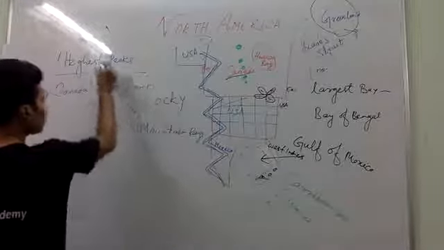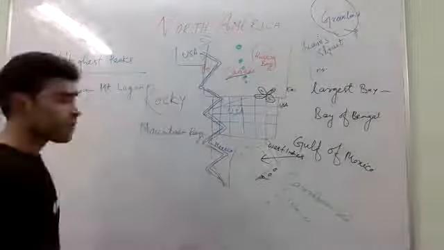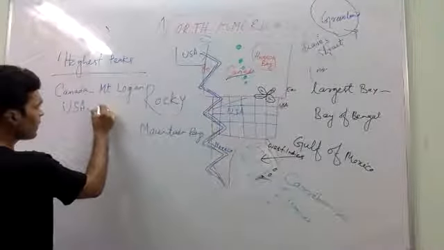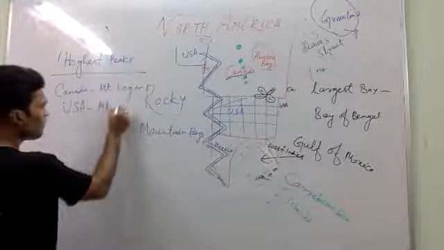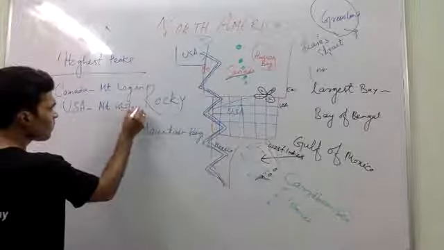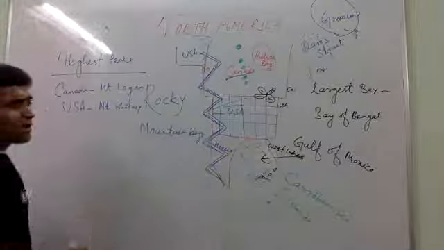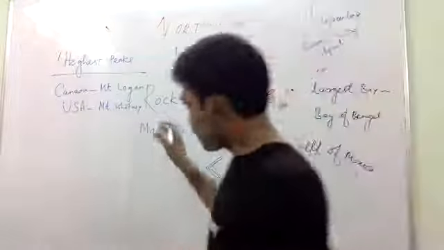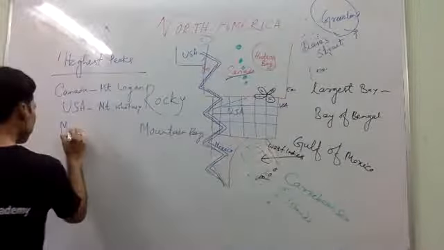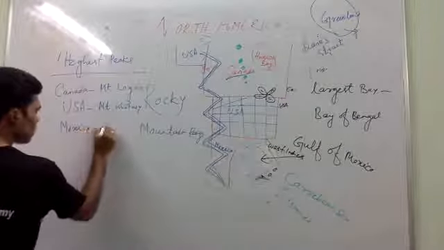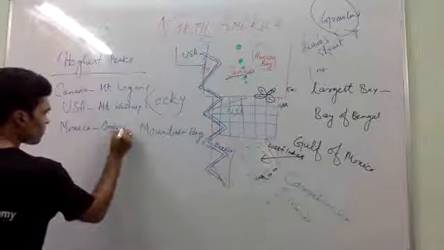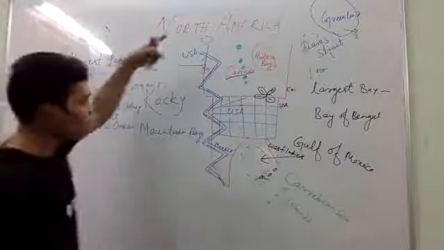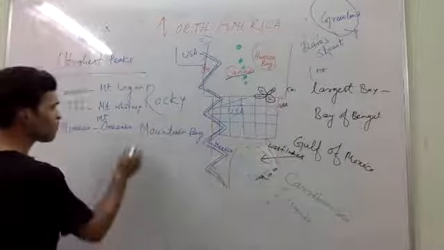In USA, we call it Mount Whitney. And you have to remember that the highest peak of Mexico is Mount Orizaba.